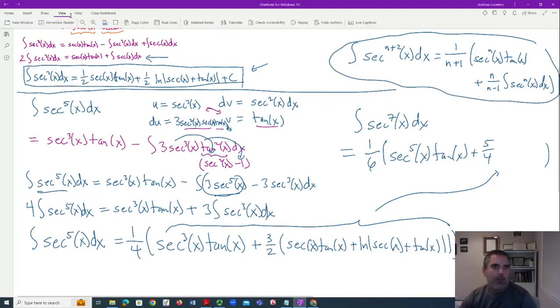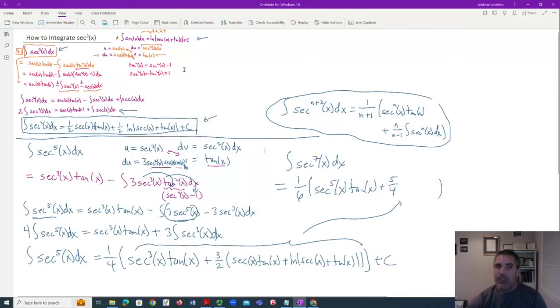Okay, so I hope that's interesting. This is more about integration by parts than anything else. But there you go. So secant cubed is mostly challenging because if you're starting from scratch and have nothing else, it's going to be hard to handle. But if you already have secant, then secant cubed can be done with integration by parts. All right, I hope that's interesting.